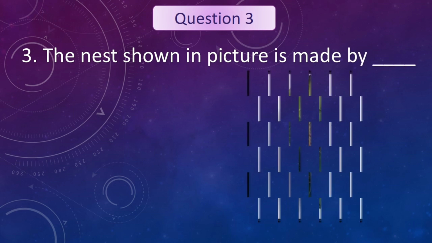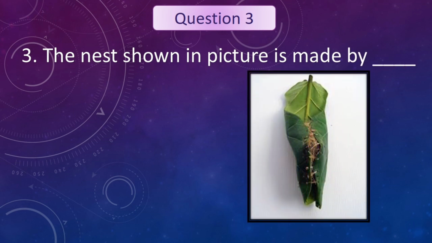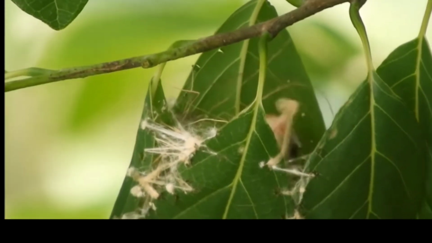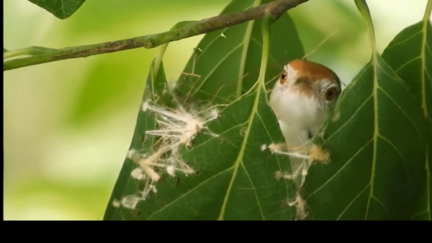The nest shown in picture is made by. Your options are owl, weaver bird, hummingbird, and tailor bird. Your time starts now. Time is up. The answer is tailor bird. Let's see how a tailor bird sews its nest.